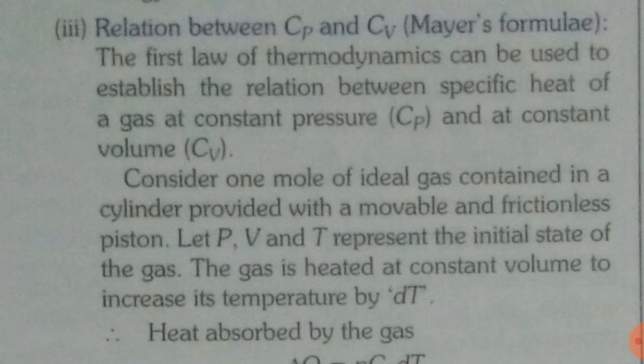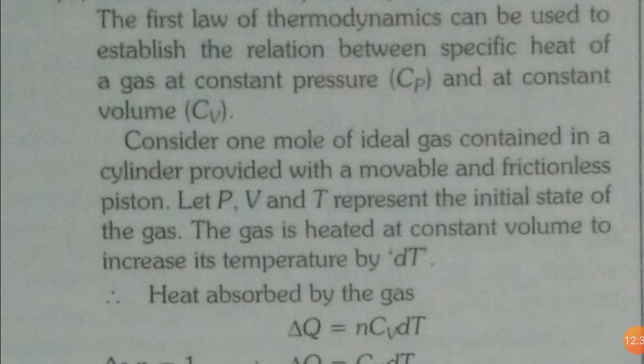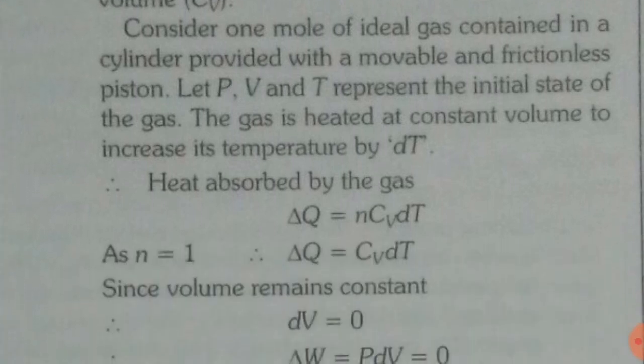Cp is the specific heat at constant pressure and Cv is the specific heat at constant volume. How the values of Cv and Cp are related, that also we have discussed.